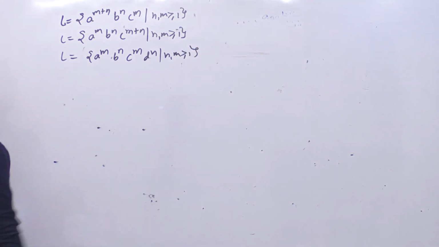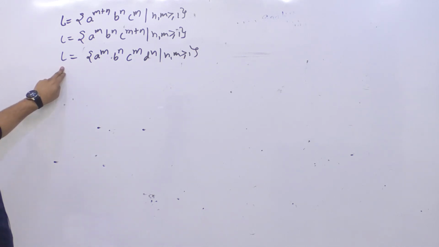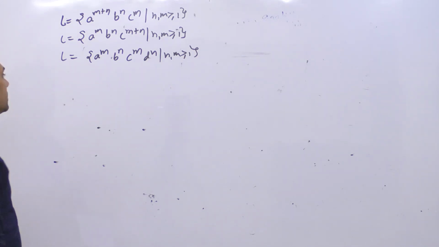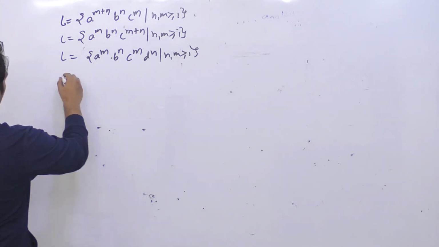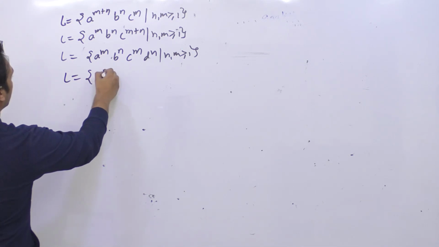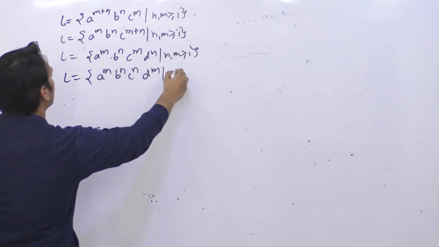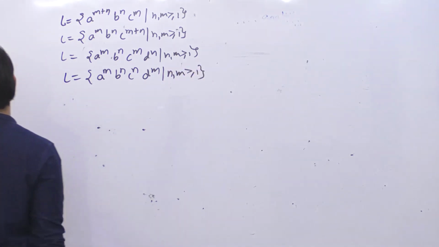Now for this language you just have to tell whether you can make a PDA or not. That's it. Even if you are not able to make a PDA, think about it and tell me why you cannot make a PDA. So I'll tell you the answer later on. During the breaks you can practice all these questions. If we have a raised to power m, b raised to power n, c raised to power n, d raised to power m such that n comma m is greater than or equal to 1.